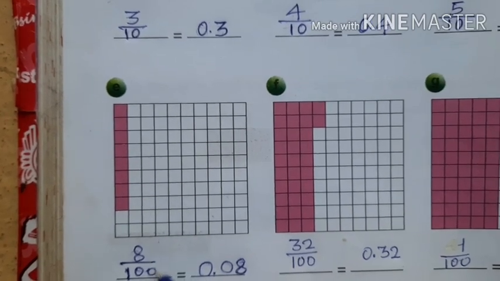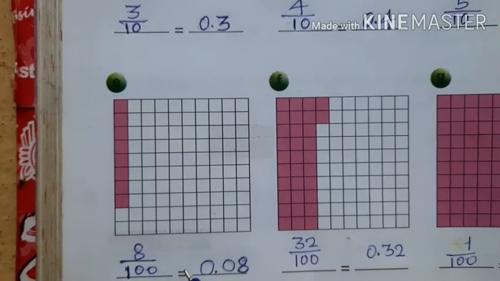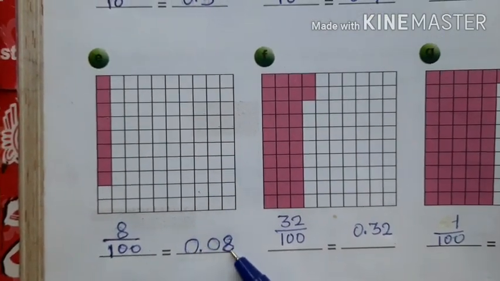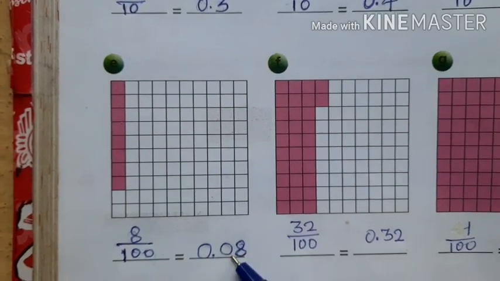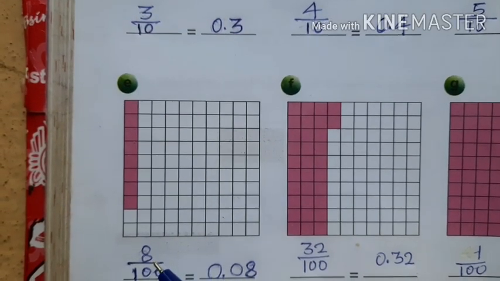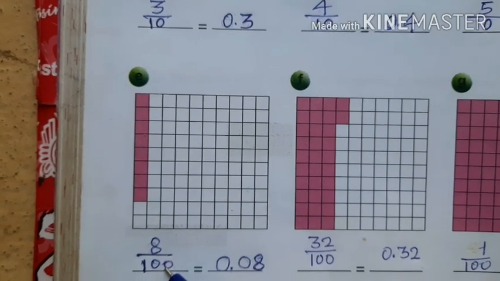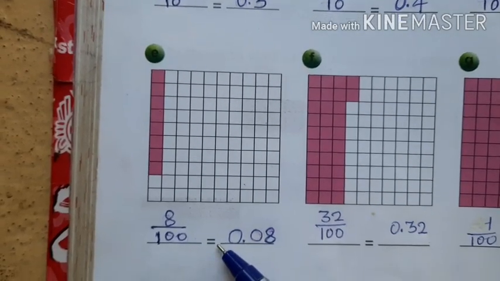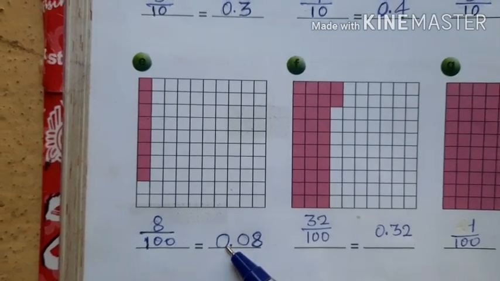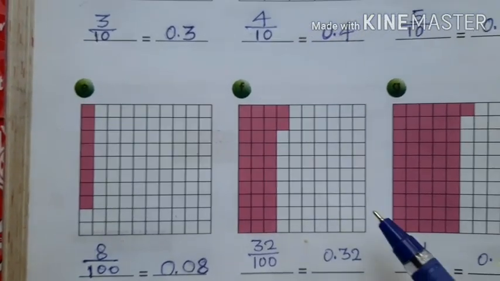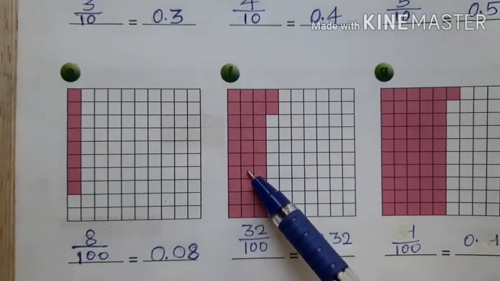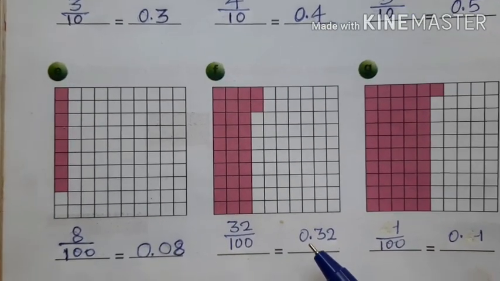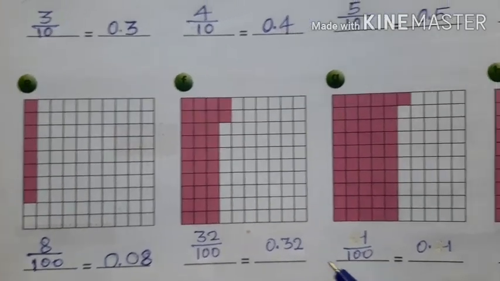This is in fraction form. But 8 upon 100 is equal to 0.08. This 0.08 is decimal form. Every fractional form will have a numerator and denominator. Therefore, it is a fractional form, but it is also equal to 0.08, which is a decimal form. Similarly, out of 100 parts, 32 parts are shaded. Therefore, in fractional form it is 32 upon 100, but in decimal form it is 0.32.